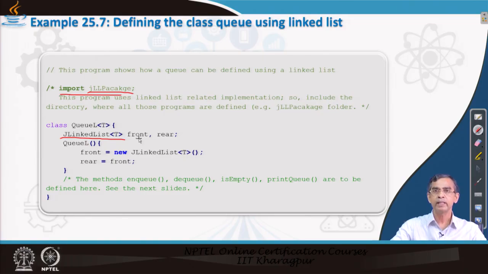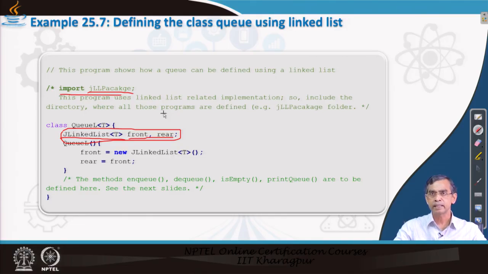So, what we are doing is creating two pointers, front and rear, of type JLinkList. These basically indicate that they will point to two nodes, the front and rear. Now, in case of Q, as I already told you and as we have exercised for the array, there are two pointers, front and rear.